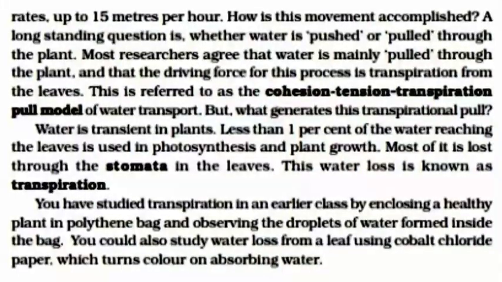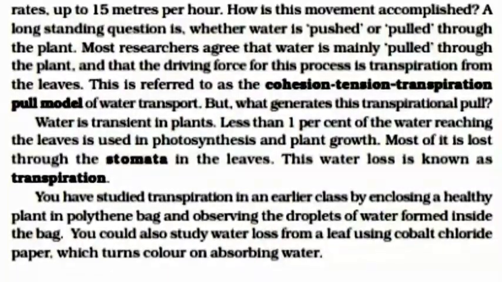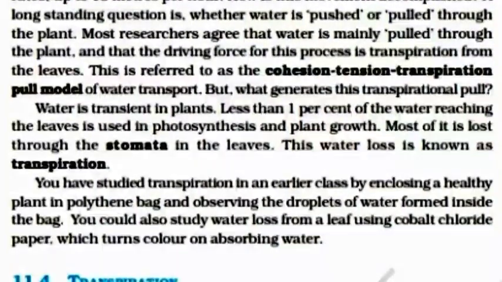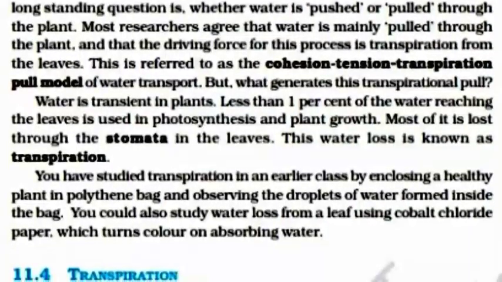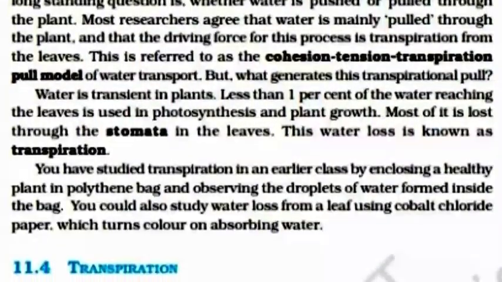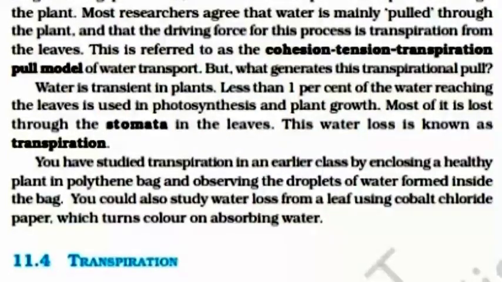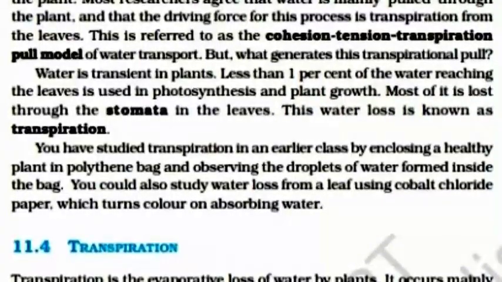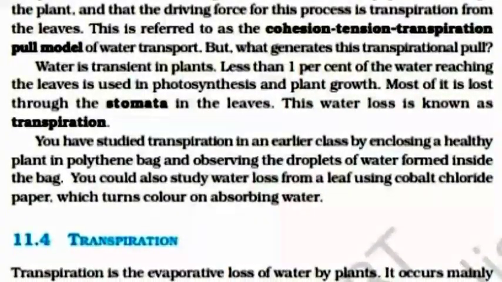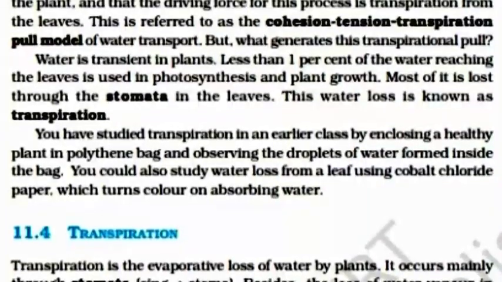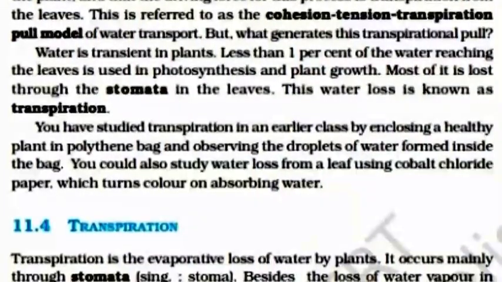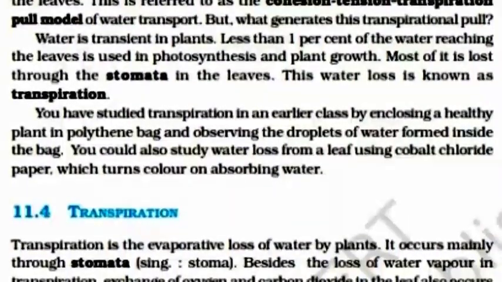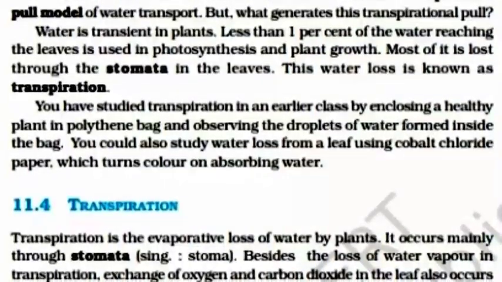Water is transient in a plant. Less than 1% of water reaching the leaf is used in photosynthesis and plant growth. Most of it is lost through the stomata in leaves. This water loss is known as transpiration. You have studied transpiration in earlier classes by enclosing a healthy plant in a polythene bag and observing the droplets of water formed inside the bag. You could also study water loss from a leaf using cobalt chloride paper, which changes color on absorbing water.